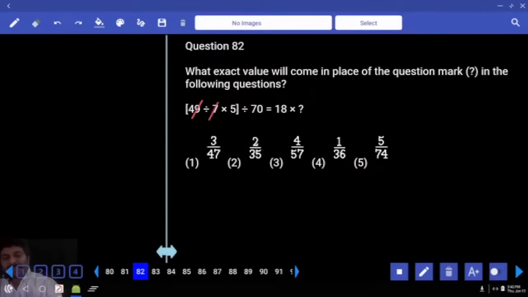How much is 49 by 7? 7 into 5. 35 divided by 70. 1 by 2 is equal to 18 into x. 18 comes left hand side denominator. 1 by 36.